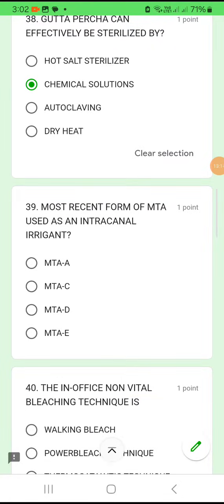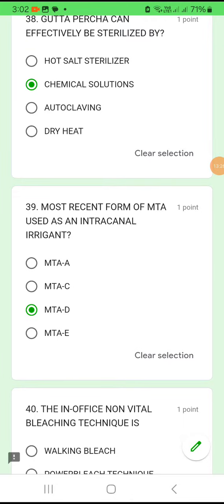Yes. Next, 39. Most recent form of MTA used as an intracanal irrigant. The most recent form is MTAD, which is used as an intracanal irrigant.